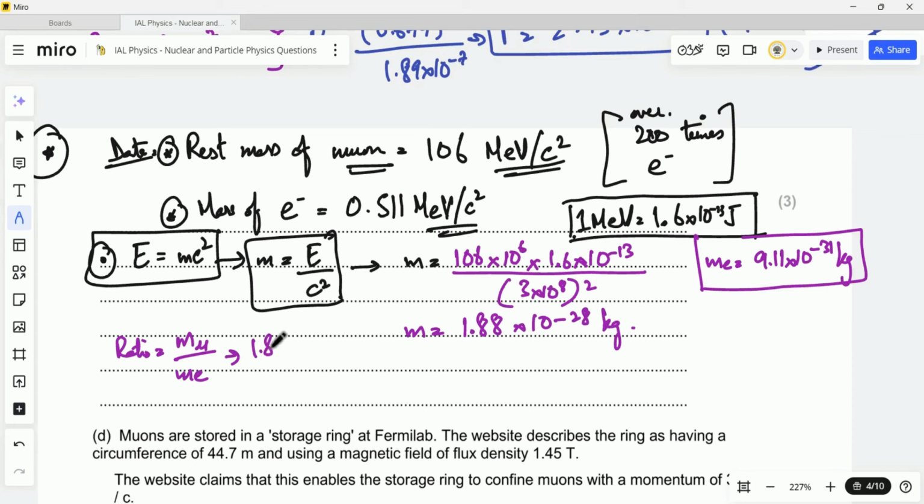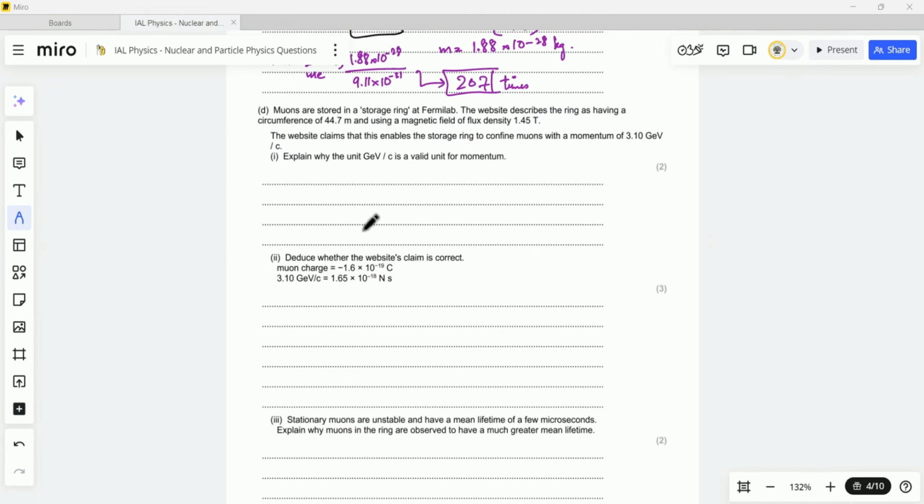So we get the ratio: the mass of muon divided by the mass of electron, which is 1.88 into 10 to the power minus 28 divided by 9.11 into 10 to the power minus 31. The answer is again around 207 times. So it is clear that the statement is correct, and the mass of the muon is over 200 times that of the electron. That's it.